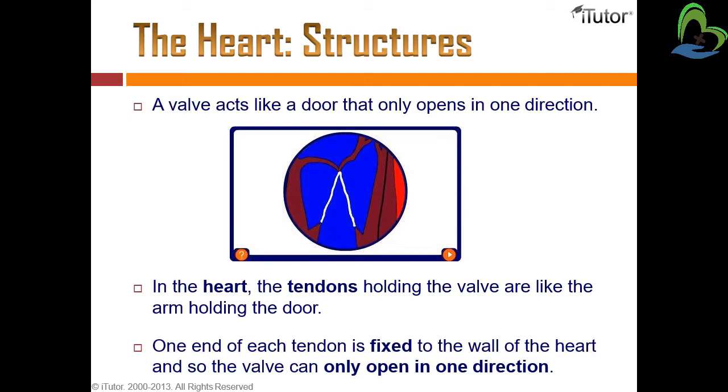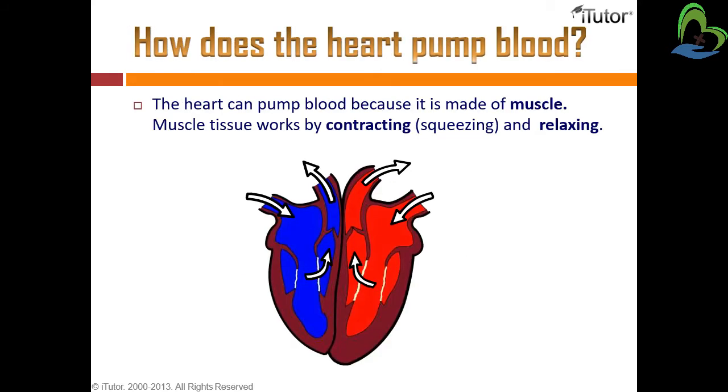In the heart, the tendons holding the valve are like the arm holding the door. One end of each tendon is fixed to the wall of the heart, and so the valve can only open in one direction. So the tendon helps the valve to open only in one direction, and the tendons act like an arm.